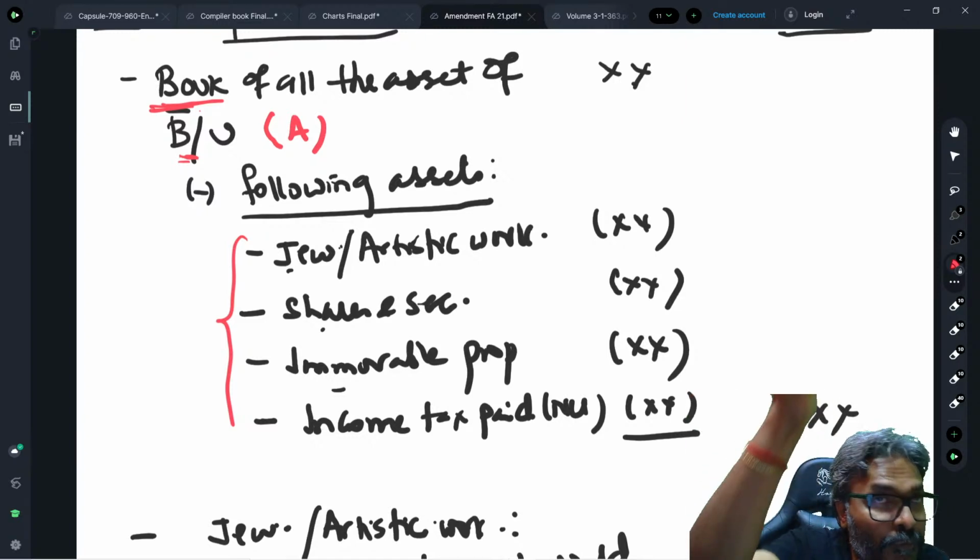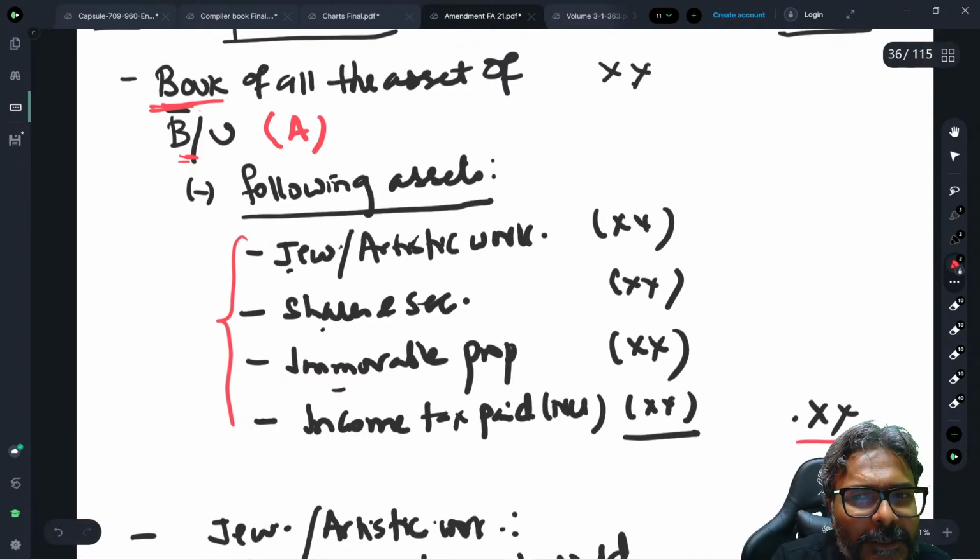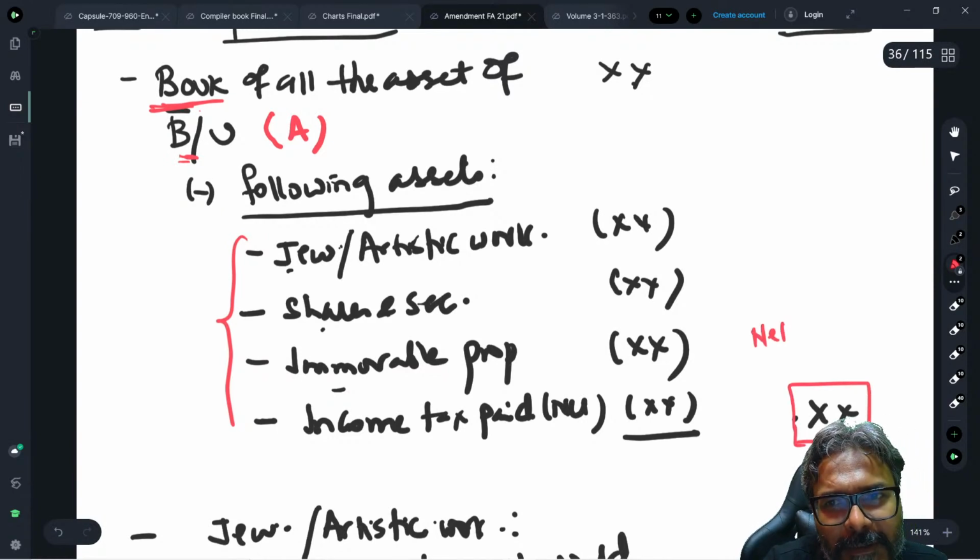Again, what is excluded? So we will take the book value, minus from the book value the jewelry or artistic work, shares and securities, immovable property, and income tax paid. Remove them, and for the remaining you get the book value, net book value. So this can be referred as what? This can be referred as net book value